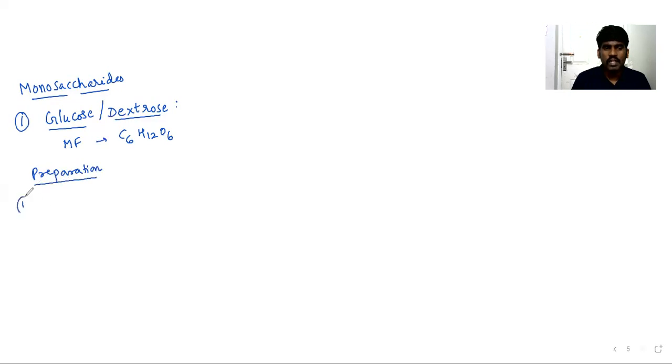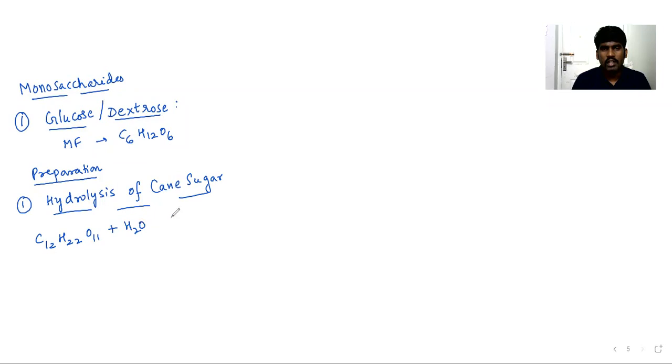Then how do you prepare glucose? Preparation, first one, hydrolysis of cane sugar. Cane sugar, chemical name is sucrose, C12H22O11. If it undergoes hydrolysis in the presence of an acid, it gives C6H12O6 plus C6H12O6. That means it gives glucose and fructose.